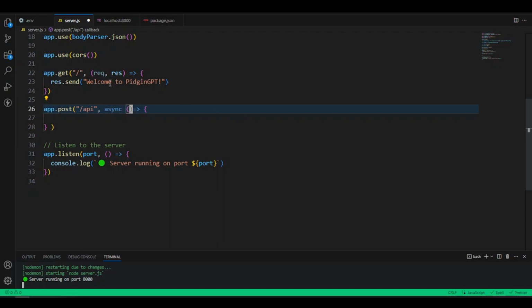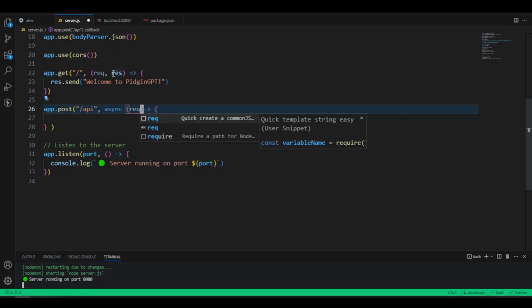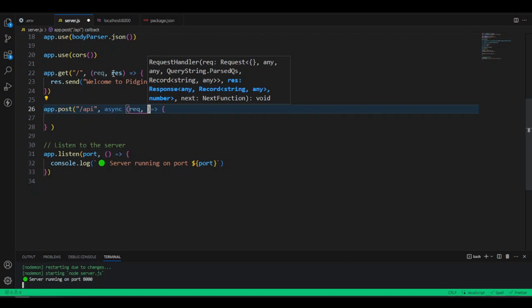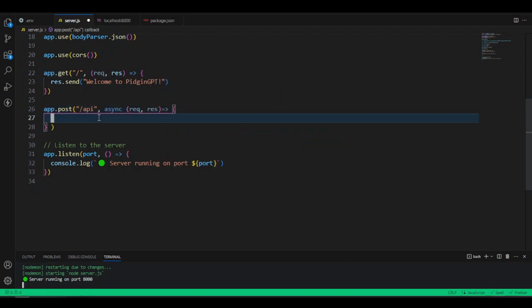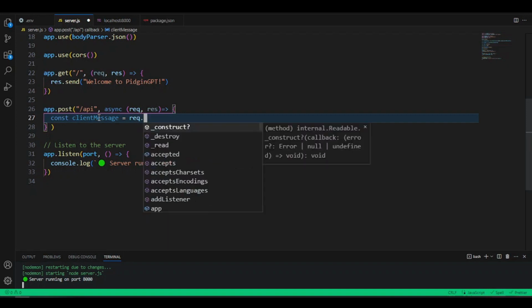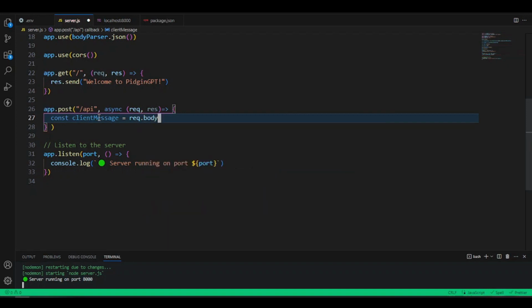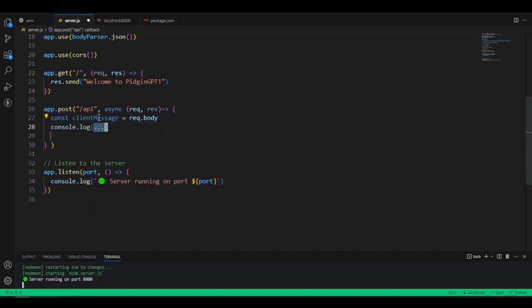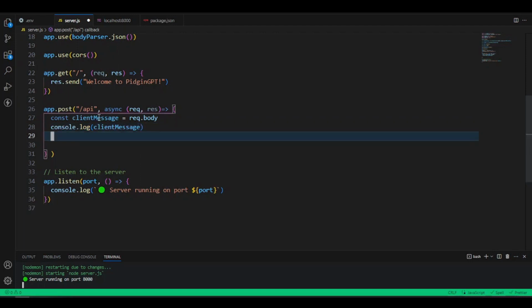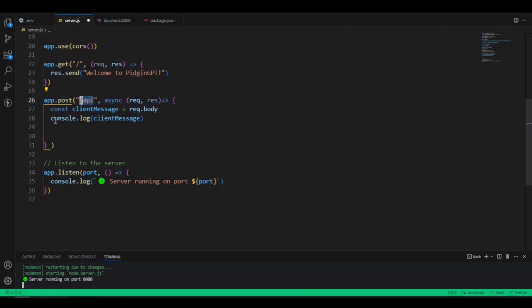Let's say, just like this one here, we want the request, and the second parameter, we want to set it as the response. Let's first say we want const, and let's just call this one the client message. Okay, and this client message, let's just assign it to the request, that's req.body. And what this will do is help us get what we put in the body of our request. Let's console log that value. Now, anytime we send a post request to the API route, to this route here, it will help us console log this value here.